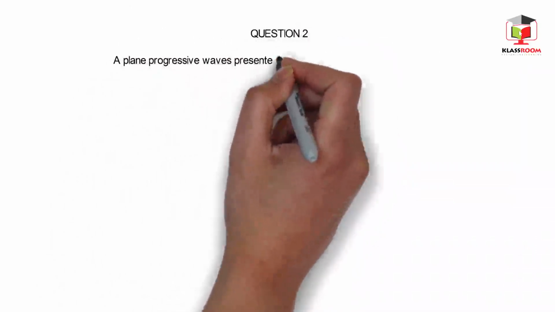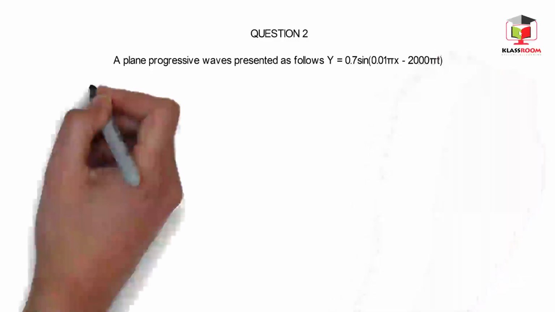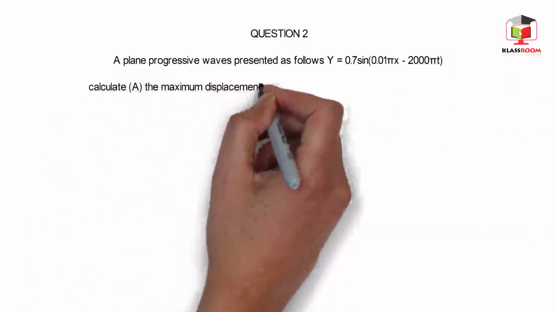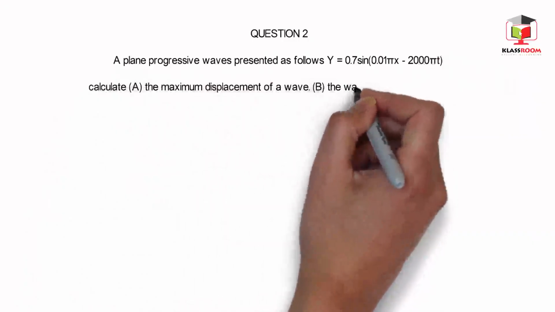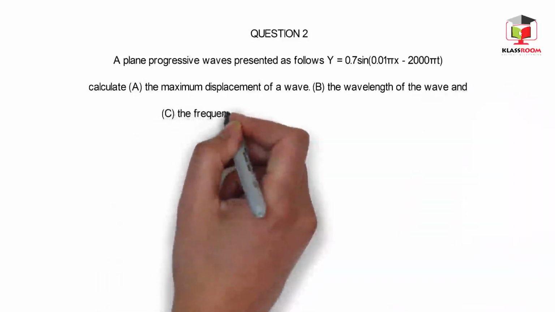Question 2. A plane progressive wave is represented as follows. y equals 0.7 sine open bracket 0.01 pi x minus 2000 pi t. As you can see, calculate A, the maximum displacement of the wave, B, the wavelength of the wave, C, the frequency of the wave, and D, the wave speed.